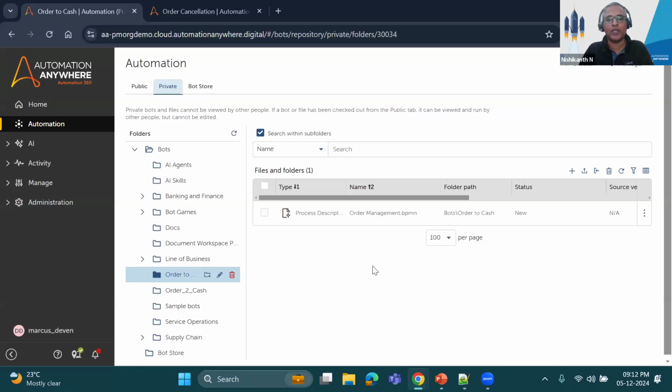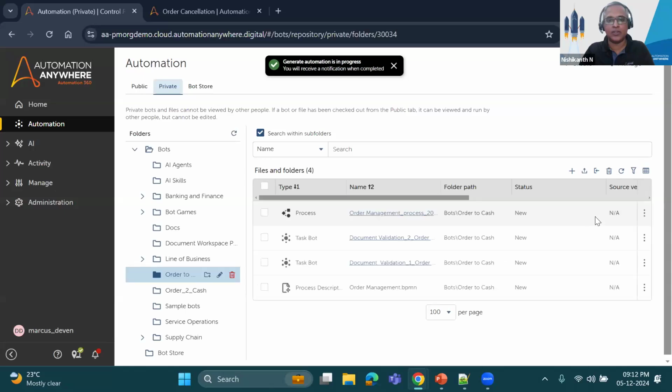However, with autopilot, as I said, you can take the BPM diagram. So in this case, we have order management BPM diagram. And as a developer, if you have the right permissions, you'll be able to use this BPM diagram and generate the automation. I click this option, and as you see, it has already started generating the automations.